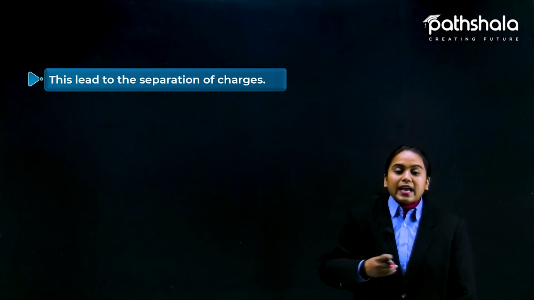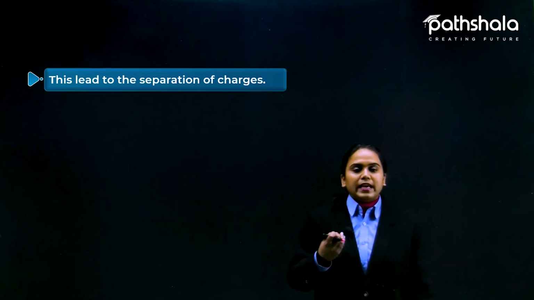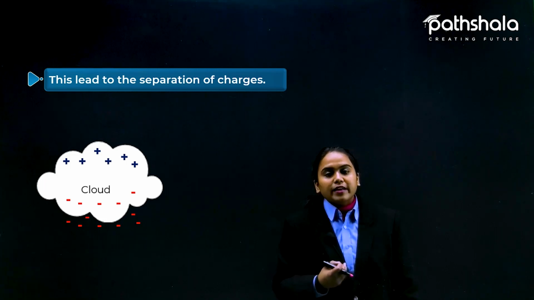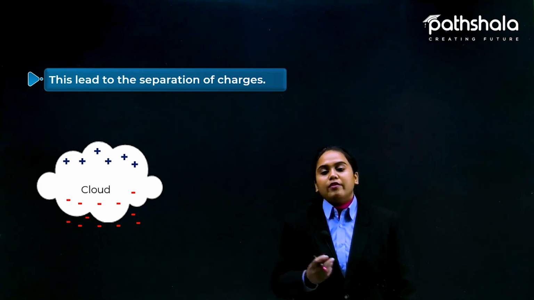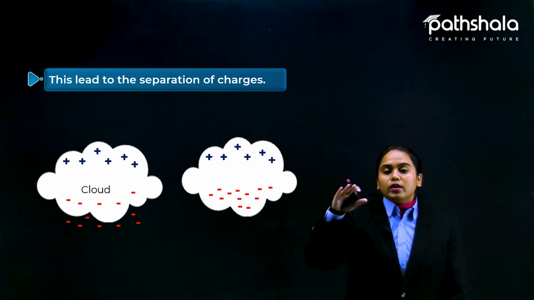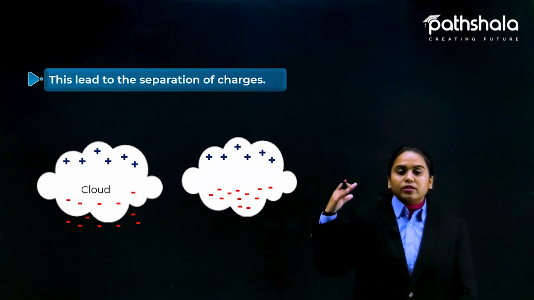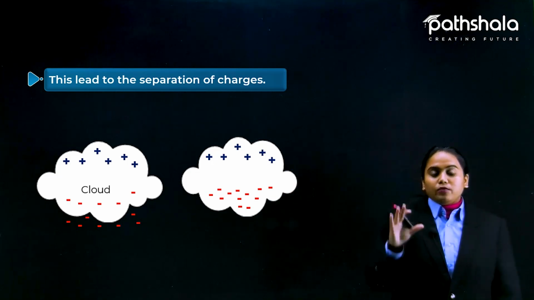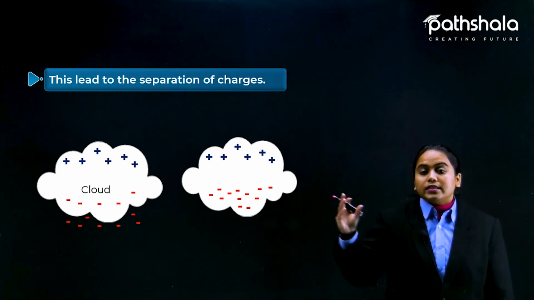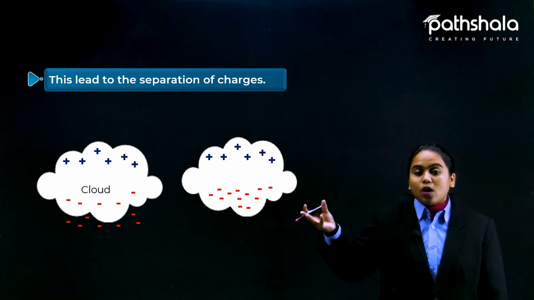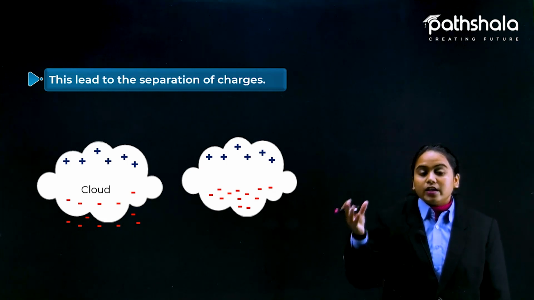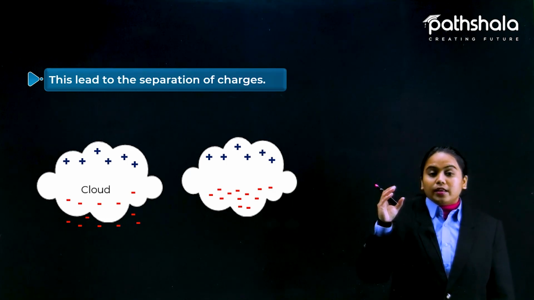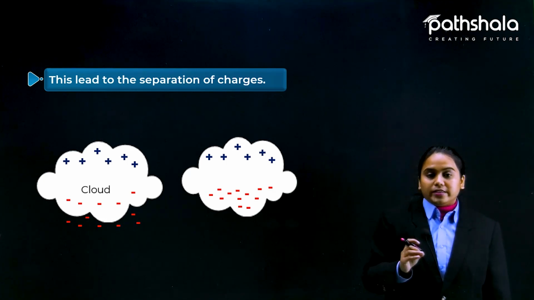So positivity and negativity develop inside the clouds like this, because negative charged particles are considered heavier, so they come towards the lower part, and positive charged particles move towards the upper part of the cloud. And this is how clouds accumulate charged particles, lots of them, more than you can even imagine.